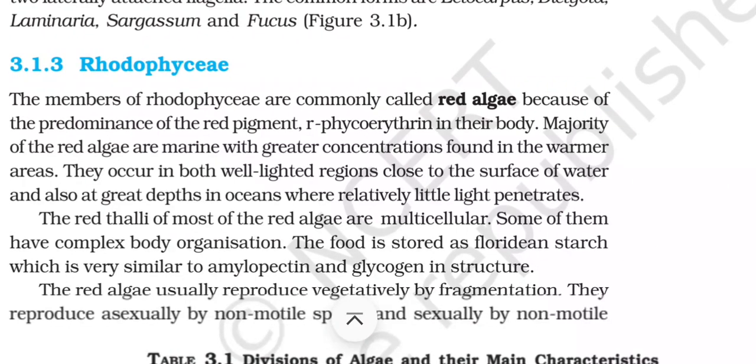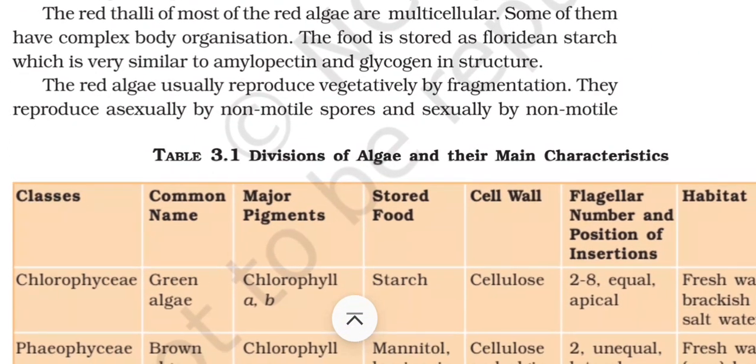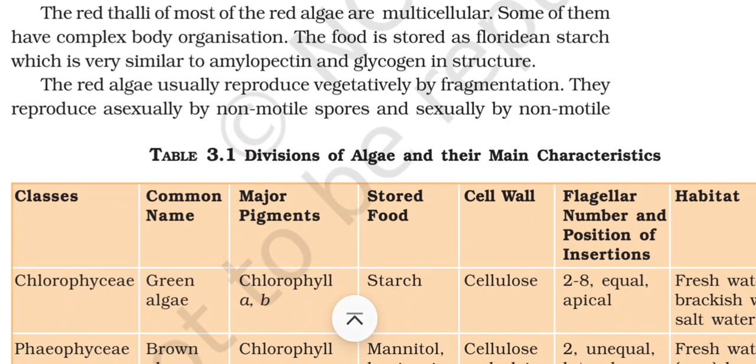3.1.3 Rhodophyceae. The members of Rhodophyceae are commonly called red algae because of the predominance of the red pigment r-phycoerythrin in their body. The majority of the red algae are marine, with the greater concentrations found in the warmer areas. They occur in both well-lighted regions close to the surface of the water and also at great depths in the ocean where relatively little light penetrates. The red thalli of most of the red algae are multicellular. Some of them have complex body organization.